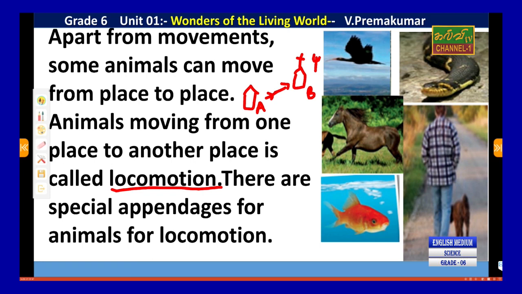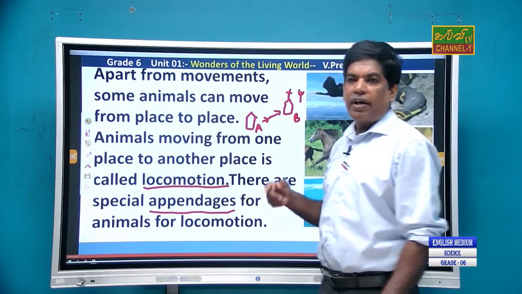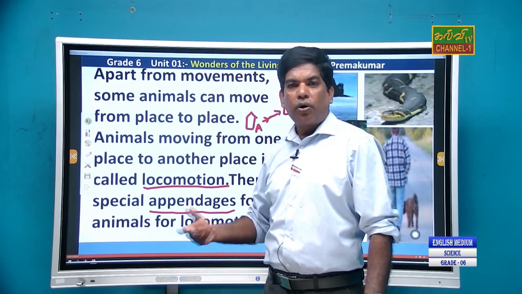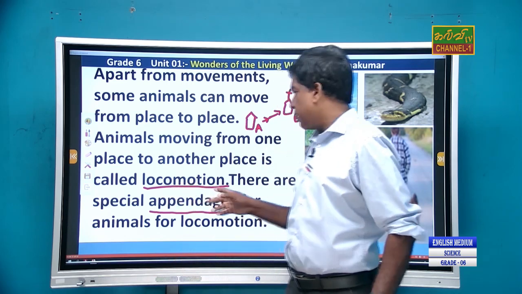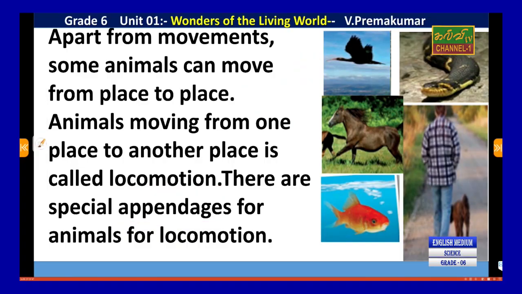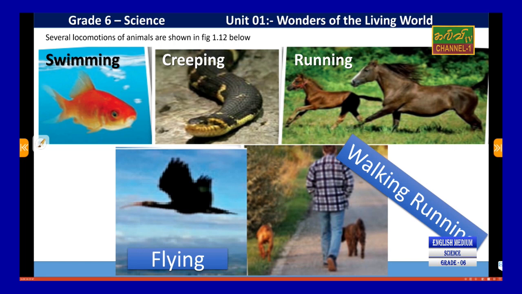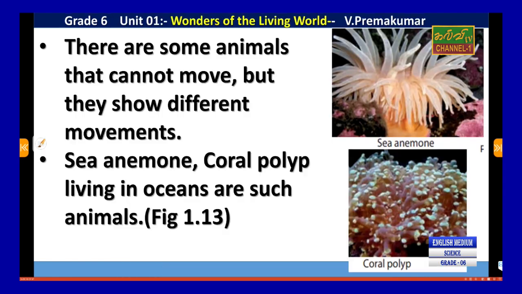There are special appendages, special organs for animals for locomotion. Yes, we have legs. We have two legs, which are used for locomotion. Swimming, creeping, running, walking, flying: these are kinds of locomotion. The macroorganisms, the bigger organisms, show this.